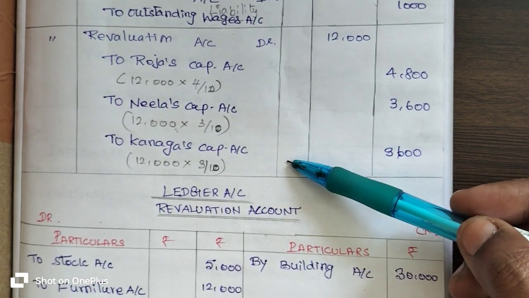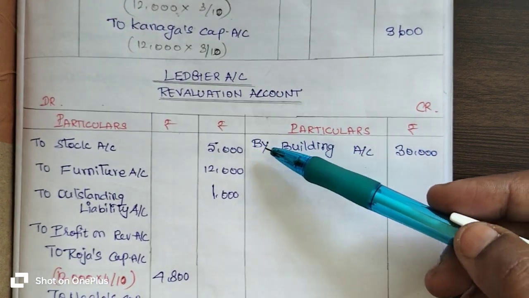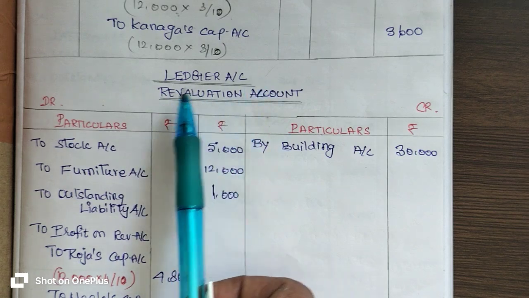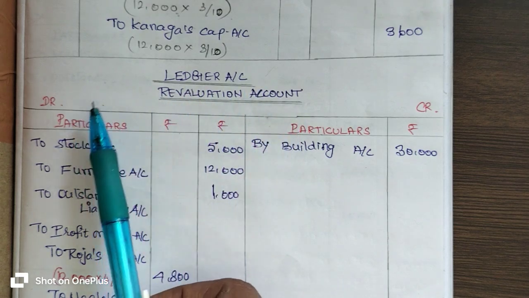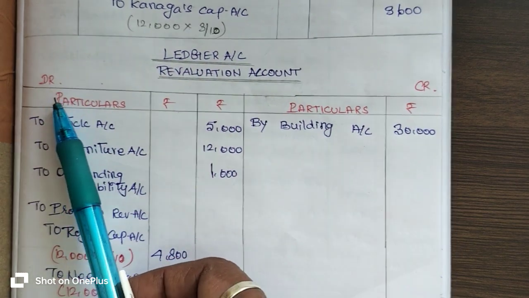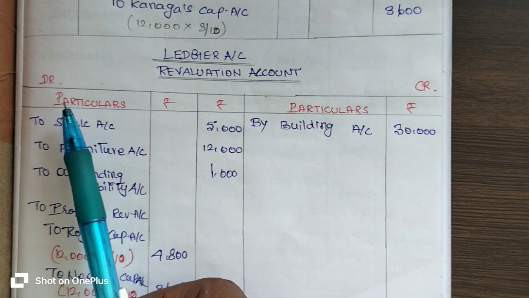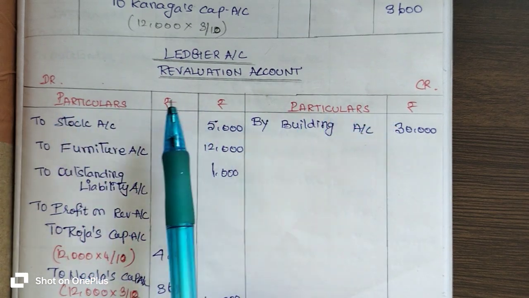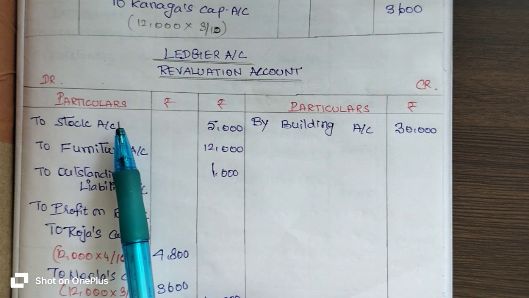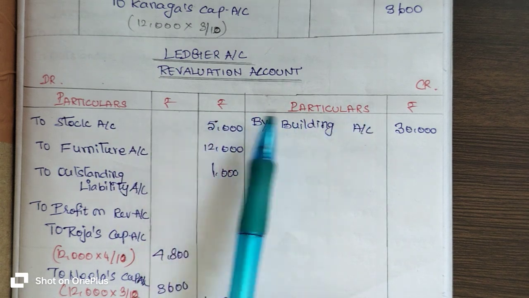After leaving some space, you have to prepare the ledger entry for revaluation account. The format of the ledger account of the revaluation account has two sides, debtor side and creditor side. On both sides we have the particulars and rupees.